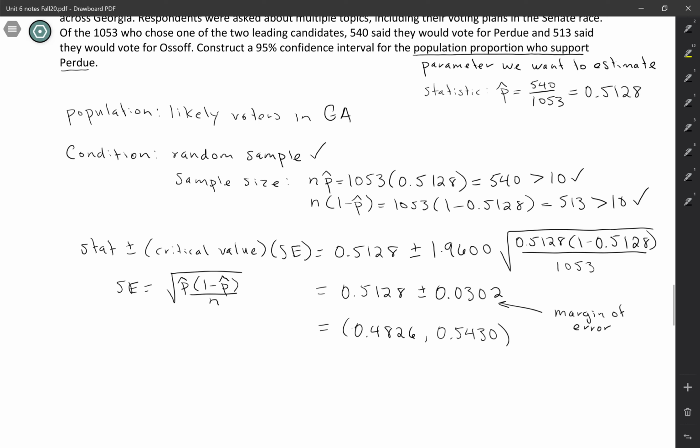So in the next activity, you're going to interpret this interval and then also think about whether it's reasonable to think of the election as tied, and make sure that you come back here and write down your answers in your notes once you're finished.